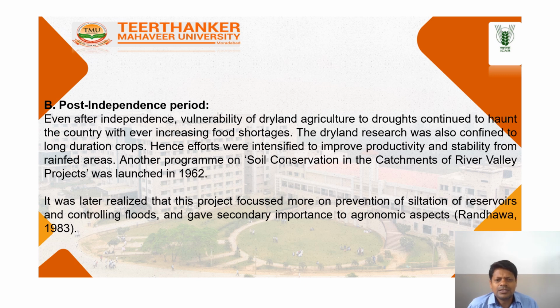Another program on soil conservation in the catchment of River Valley projects was launched in 1962. It was later realized that this project focused more on prevention of siltation of reservoirs and controlling soil erosion, and gave secondary importance to economic aspects.